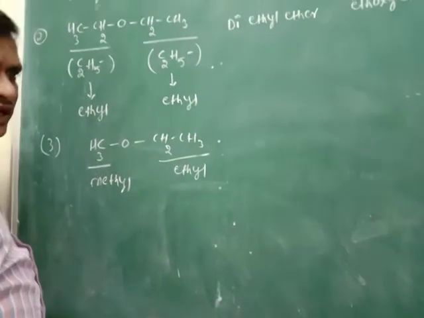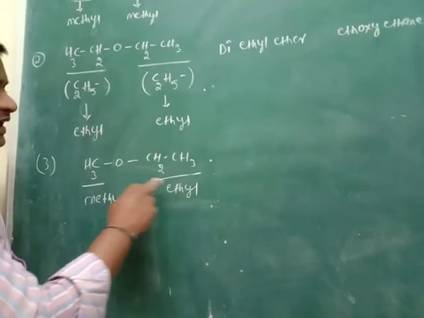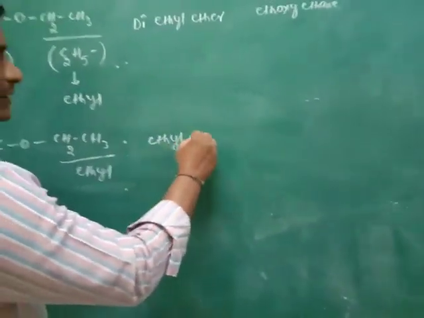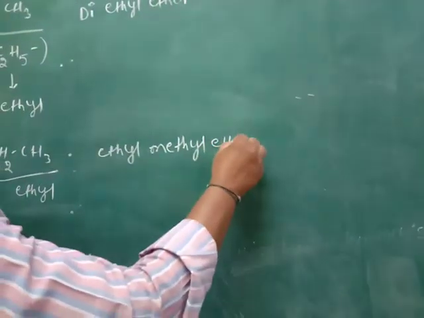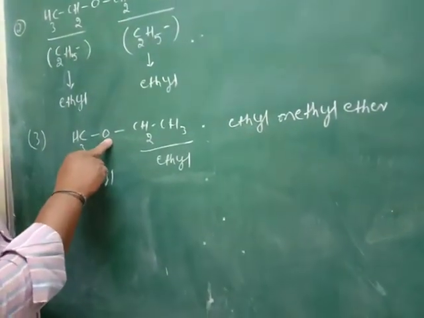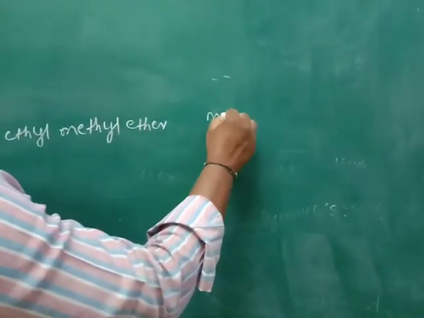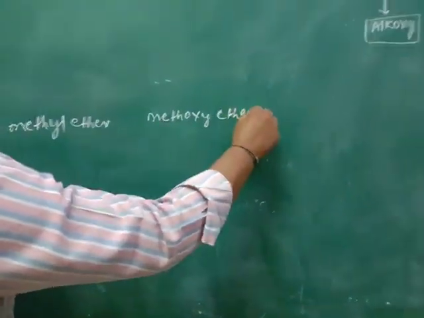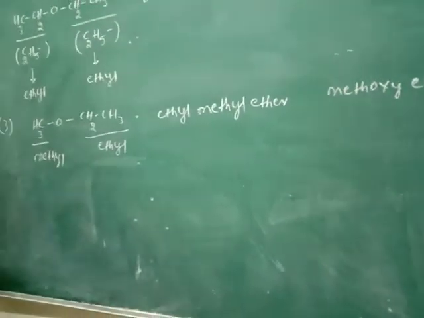The common name, according to alphabetical order, is ethyl methyl ether. The IUPAC name is methoxyethane.